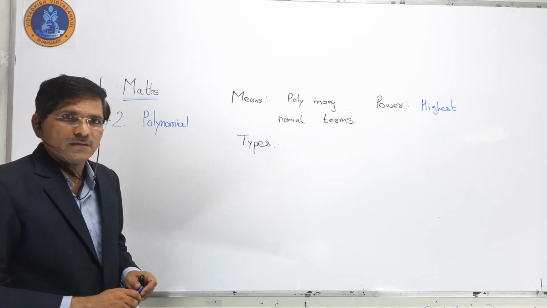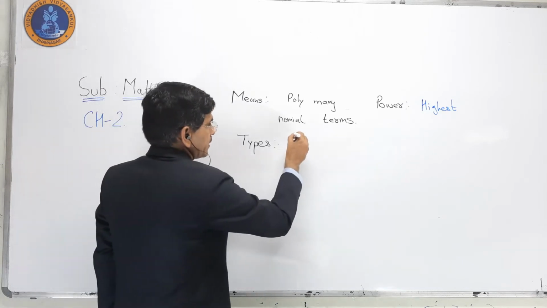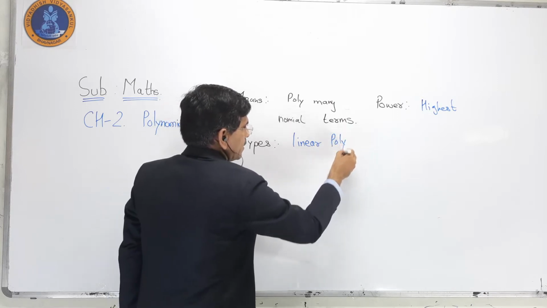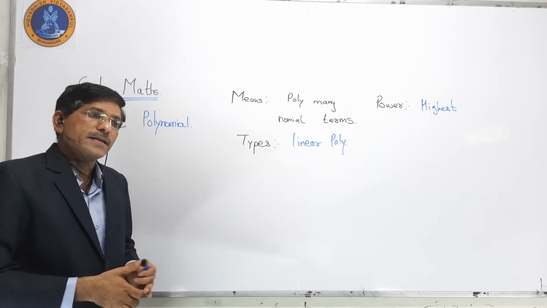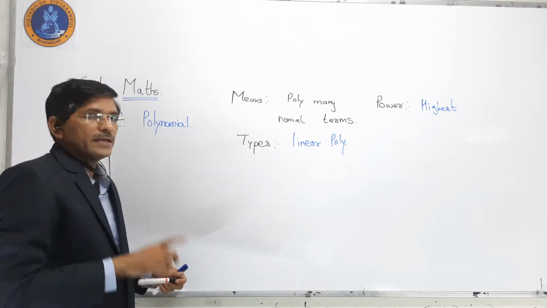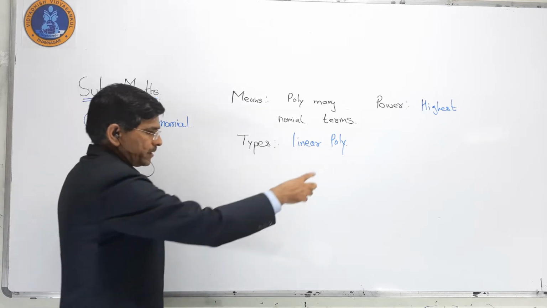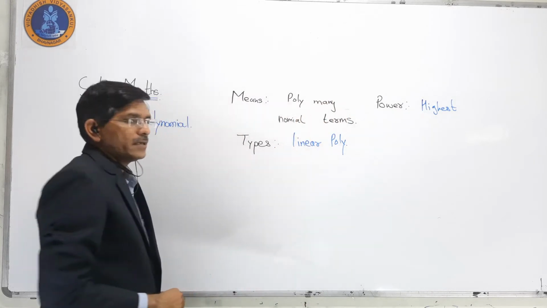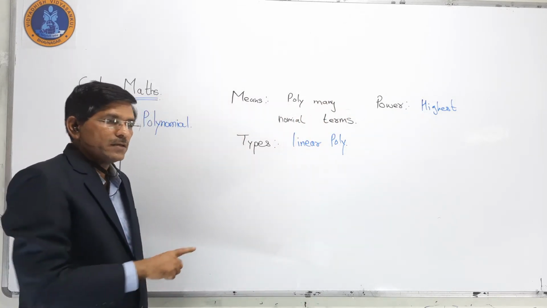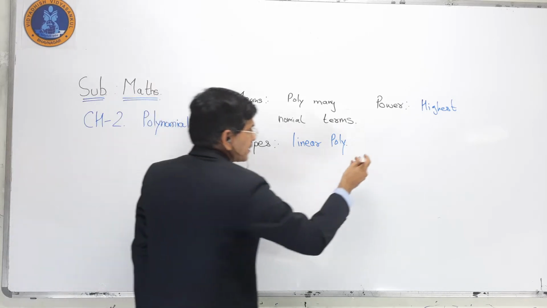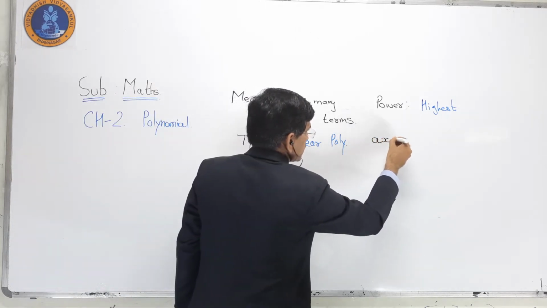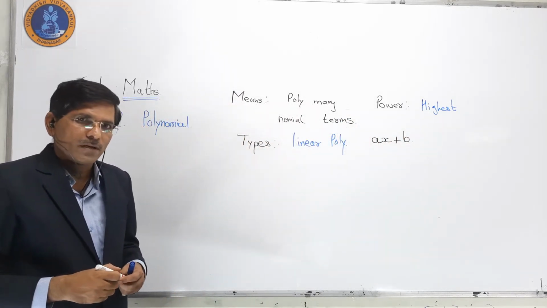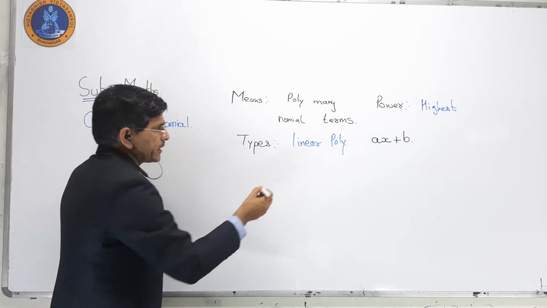Now related with the types. First, linear polynomial. How can we say it is linear? It means it has highest power 1. A polynomial's power means its highest degree. So the highest power is 1. In a linear polynomial, the standard form is ax plus b. That is a linear polynomial.